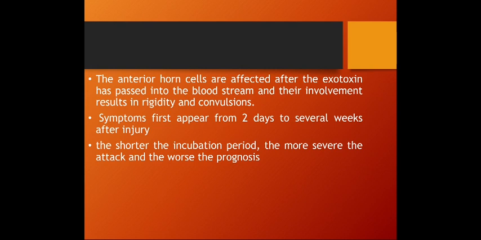The anterior horn cells are affected after the exotoxin has passed into the bloodstream, and their involvement results in rigidity and convulsion. These are neurological features caused by the neurotoxin, which is the exotoxin. Symptoms first appear from 2 days to several weeks after the injury. This is the incubation period. The shorter the incubation period, the more severe the attack and the worse the prognosis.